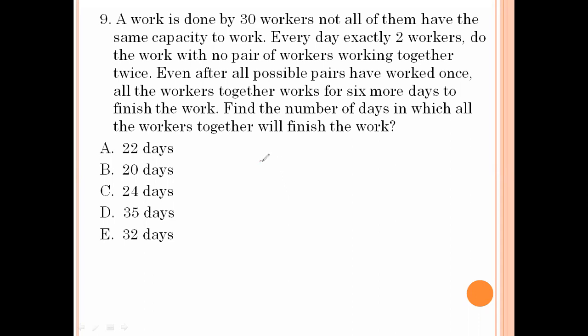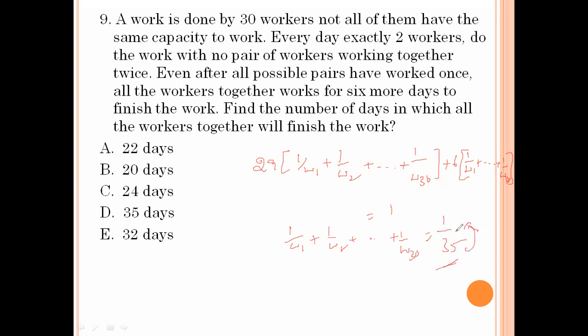So 2 members as 1 pair means 29 pairs we get. So 1 by W1 plus 1 by W2, the work of each and every person, plus 1 by W30, plus 6 more days means 6 times 1 by W1 plus and so on 1 by W30 equals 1 work. 1 by W1 plus 1 by W2 plus and so on plus 1 by W30 equals 29 plus 6, that is 35, 1 by 35. Reversing that, we get the work. In how many days to complete that work? 35 days.